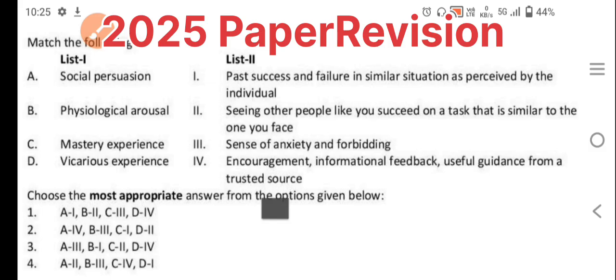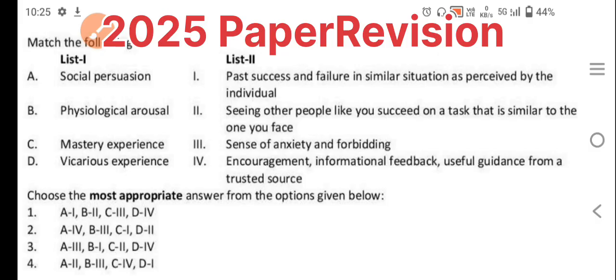We will match vicarious experiences, which means seeing other people, like vicarious learning. Vicarious means observation here. So D2 is matching here, because vicarious experience matches with D2, which comes under option 2.